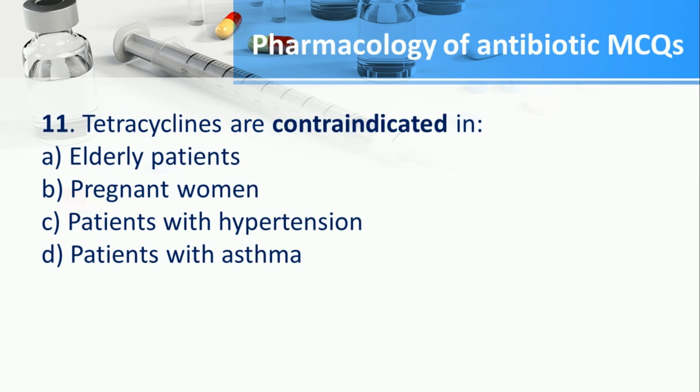Number 11. Tetracyclines are contraindicated in A. Elderly patients, B. Pregnant women, C. Patients with hypertension, D. Patients with asthma. The answer is B. Pregnant women.